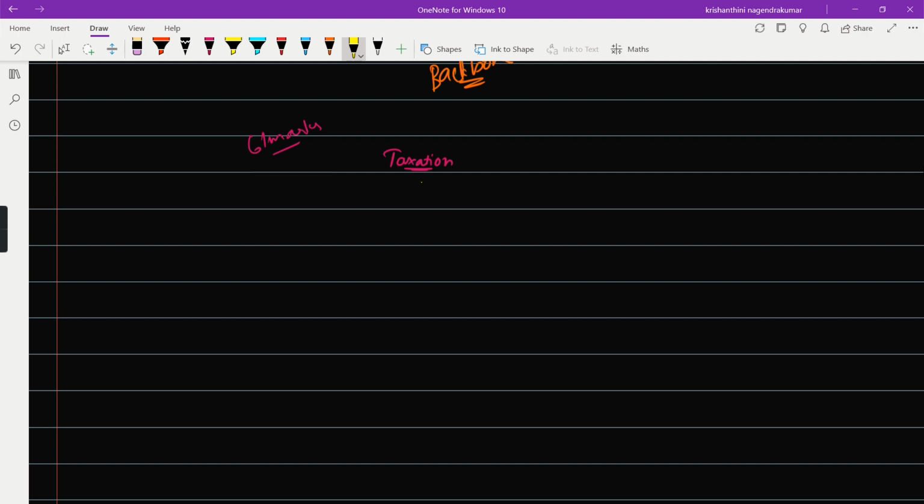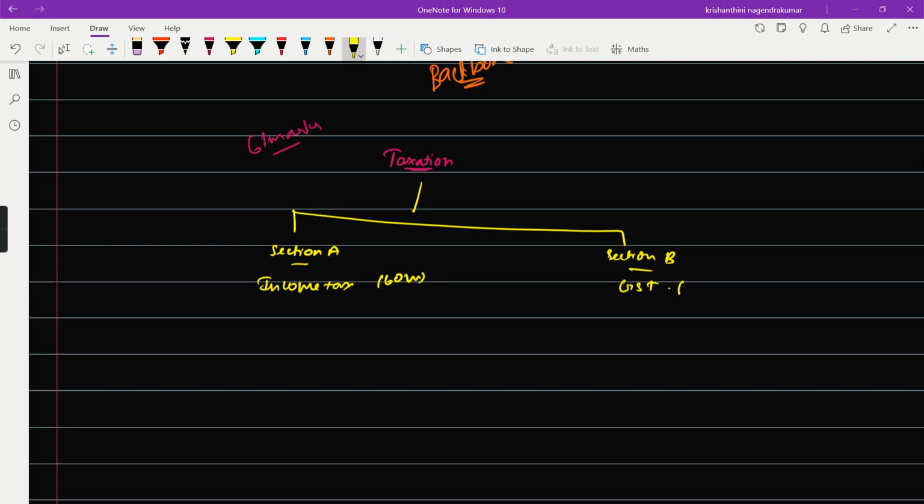First of all, I'm going to divide taxation into Section A and Section B. Section A is income tax, or direct tax, and Section B is GST, or indirect tax. Income tax will come for 60 marks and GST will come for 40 marks.